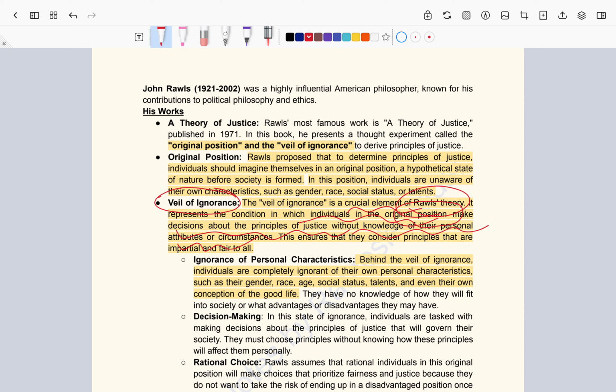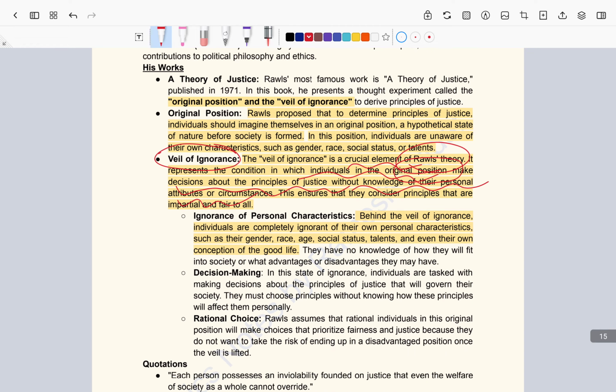In the original position, all of a person's characteristics are removed. He or she doesn't know whether he is male or female, or a doctor or a CA. When these people are allowed to make policies for the society, they will make policies which generally benefit the society, rather than looking for personal values.